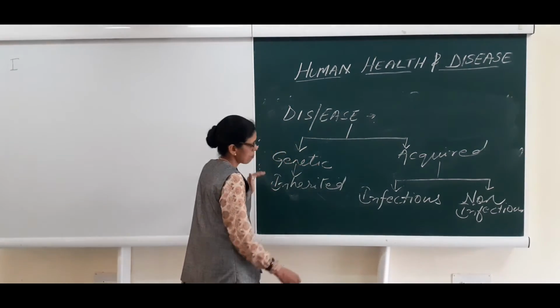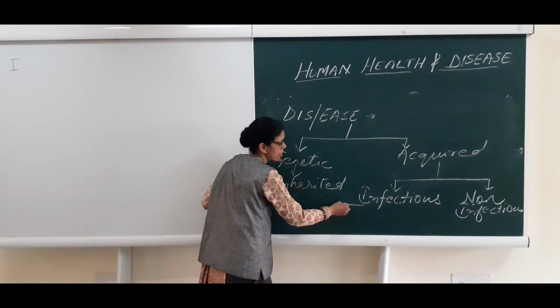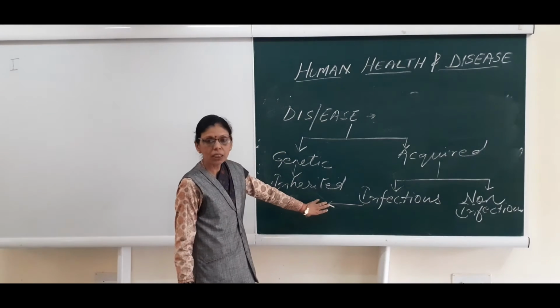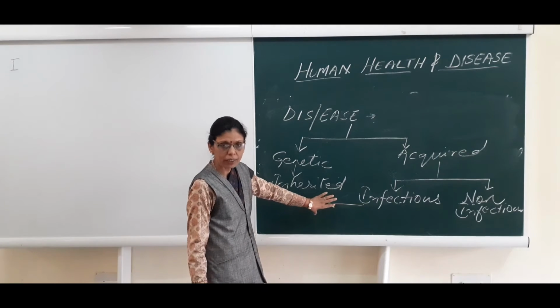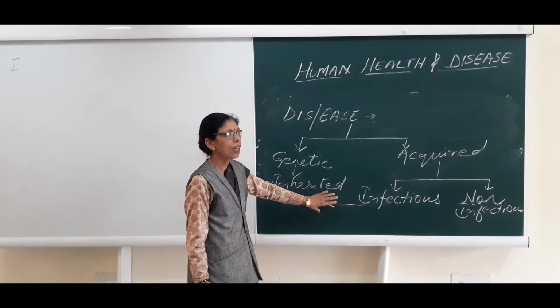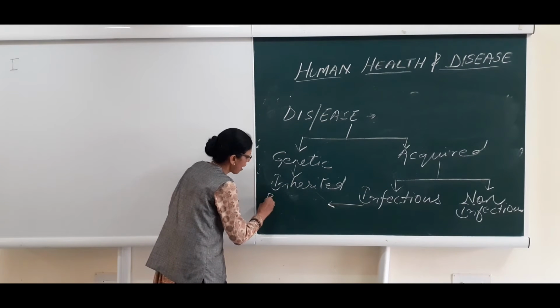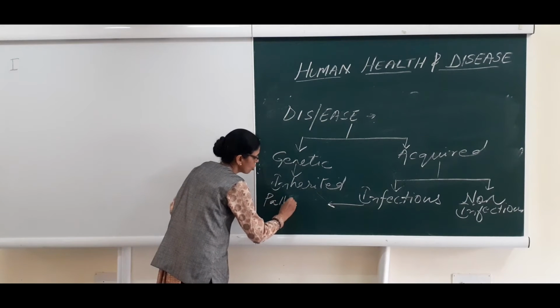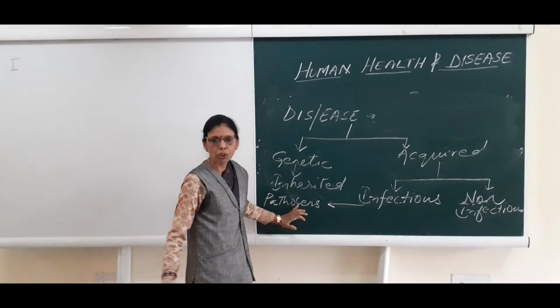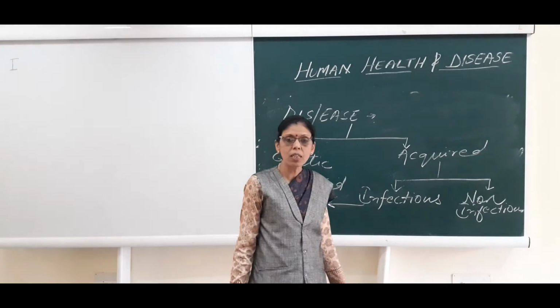The organisms which cause these infectious diseases are called pathogens. So what are pathogens?